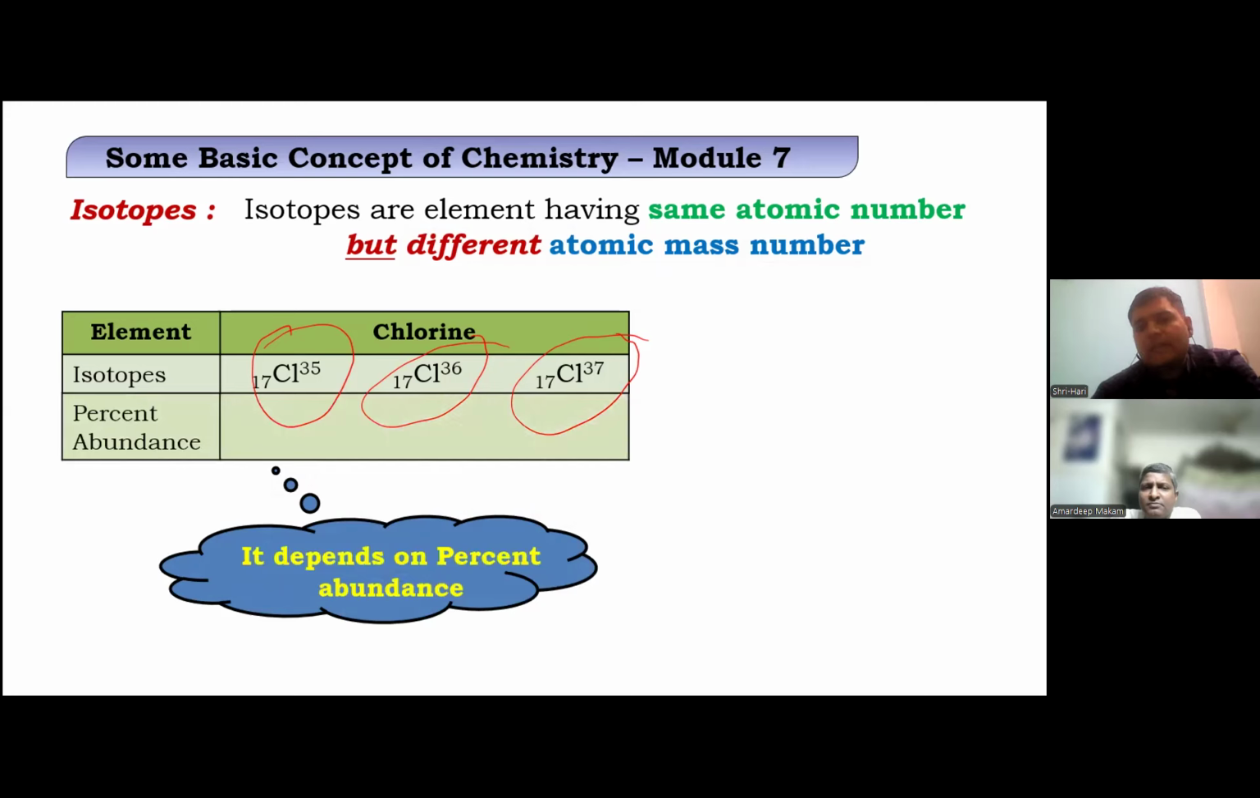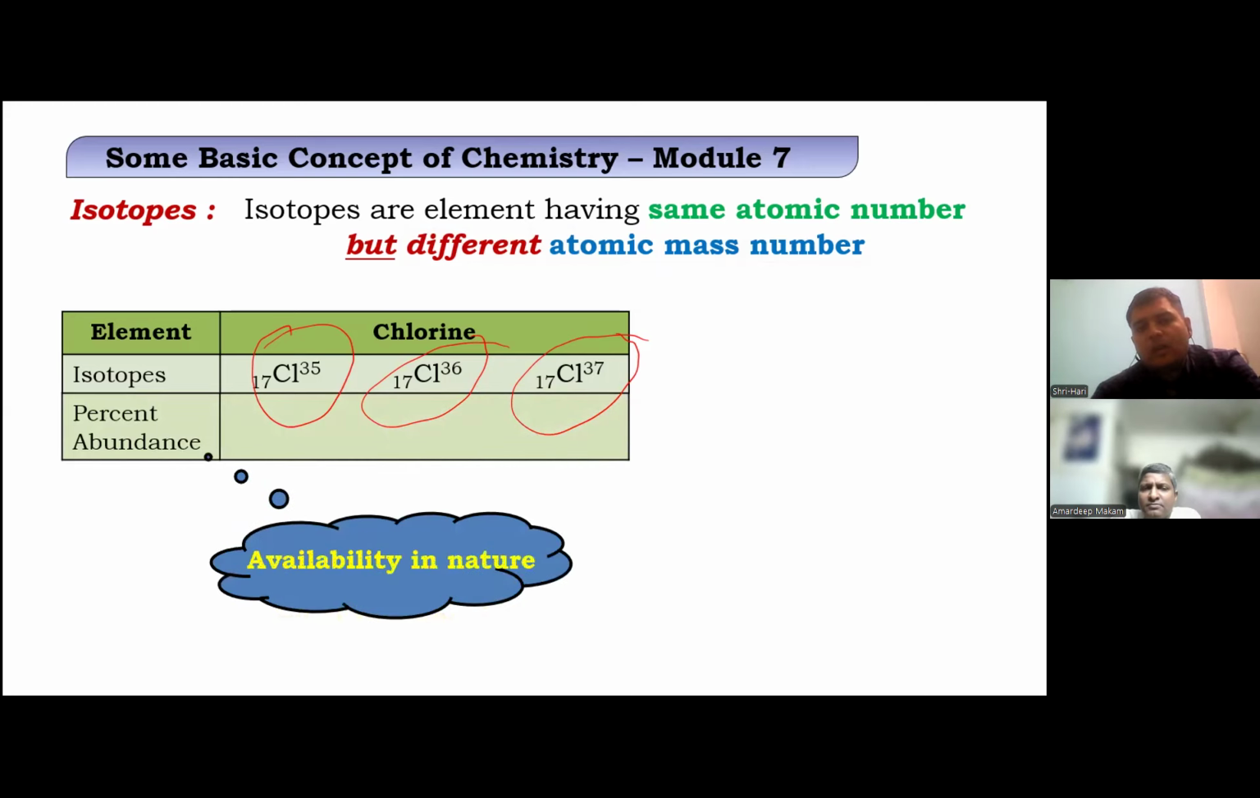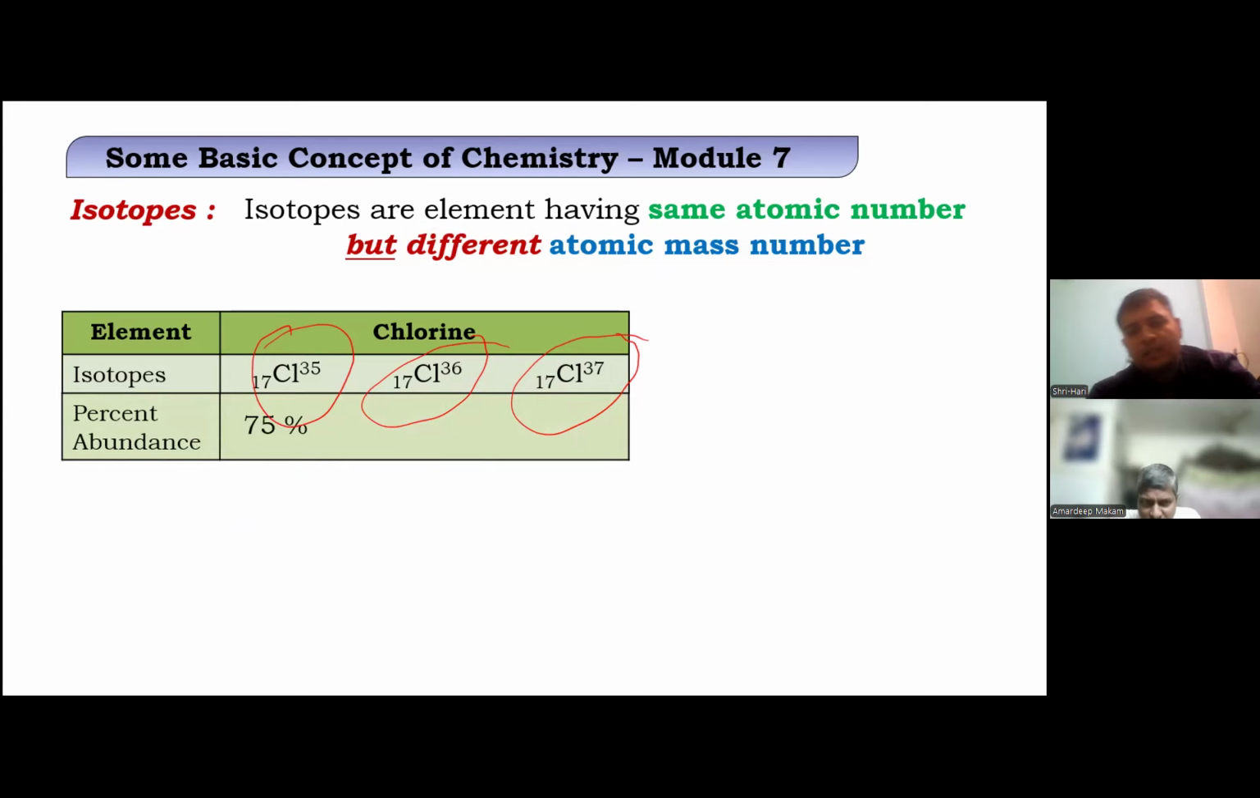So how to choose which mass to be taken? We take an average, based on the amount in which each is present. This is at 37%. This is at 4%. This is at 21%.